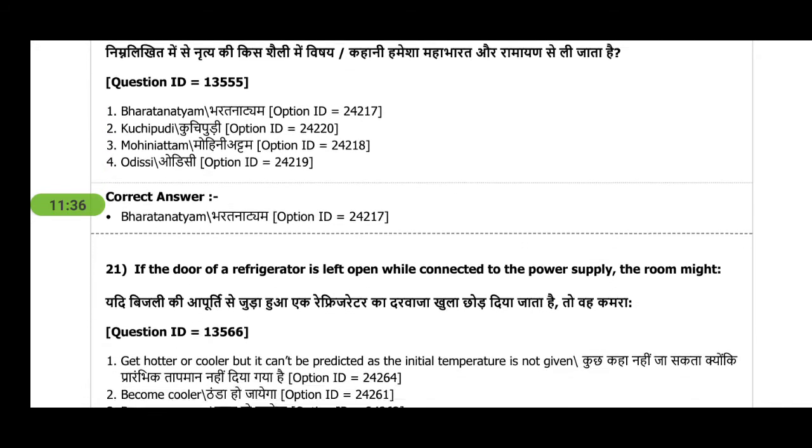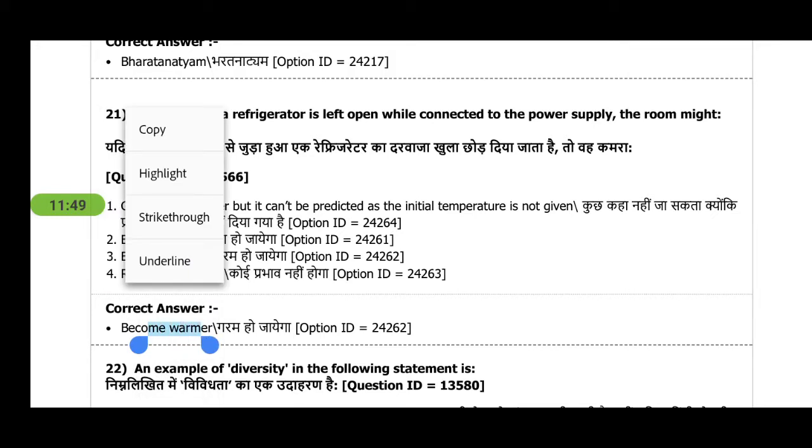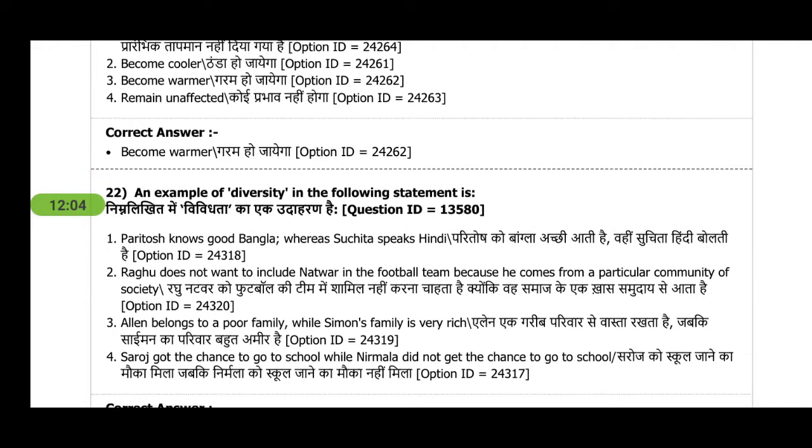If the door of a refrigerator is left open while connected to the power supply, the room might become warmer because the motor is still running. Though the colder environment of the fridge and the warmer environment of the room become equalized, the motor is still running and it generates heat, so the overall temperature of the room will increase.